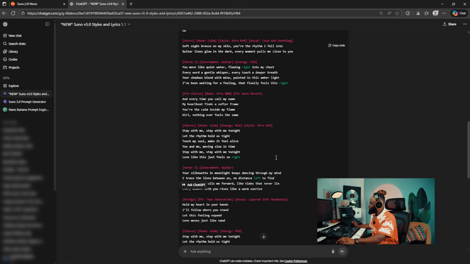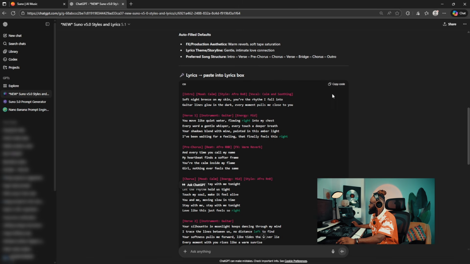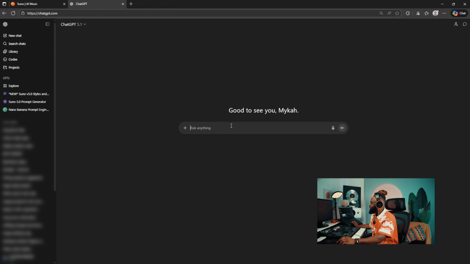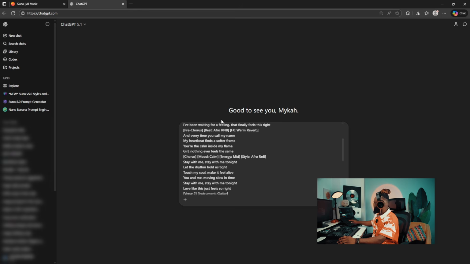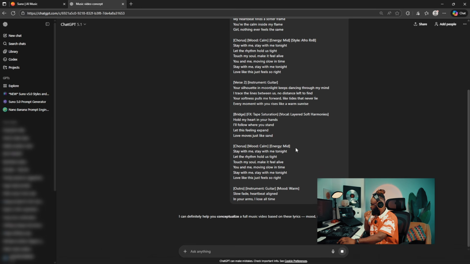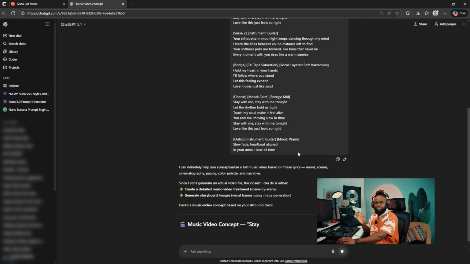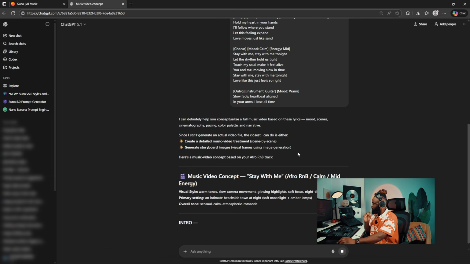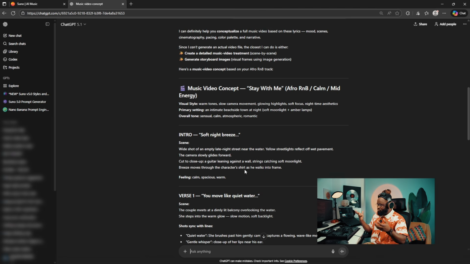So you can carry the full song, which is this whole lyrics, copy it, and let's start a new chat. And what I'm going to tell ChatGPT is, very simple, just paste in the lyrics there, and it's going to give us different scenes and everything. All this doesn't take time, and you can do this in less than 10 minutes if you have the time. So it has given us some ideas, but it's good most times for you to have your own idea, because that way you could have something amazing.